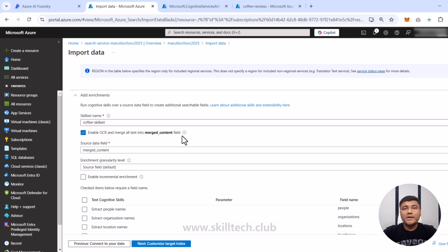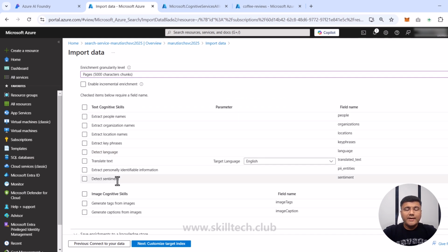This is actually going to extract the text information from the images, whichever is available in those Word documents. In the enrichment granularity level, I'm going to change to pages, 5,000 characters chunk. So it's going to be helping me with multiple pages with that. And now we have a section where they're asking us to check items below, required a field name.